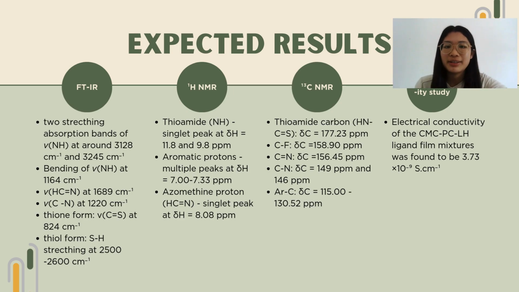Here are some results that I expect to get during my research. For example, in FTIR, I expect to get two peaks for NH stretching, one peak for NH bending, one peak for C=N, and one peak for C-N. If the thiosemicarbazone derivative exists in thione form, I expect to get a C=S peak at around 800. If it exists in thiol form, then I expect to get an S-H peak at around 2500 to 2600.